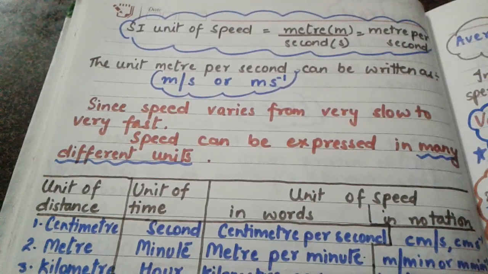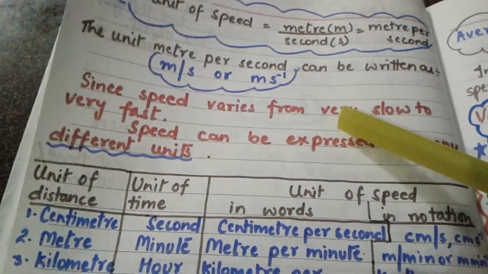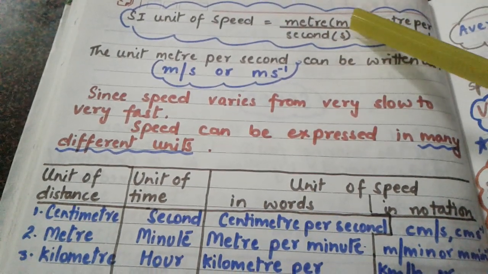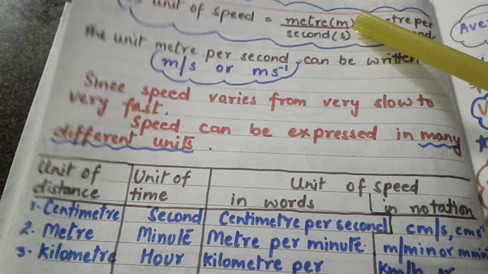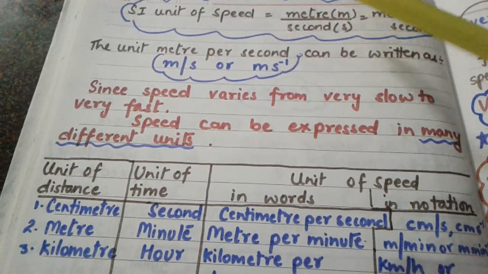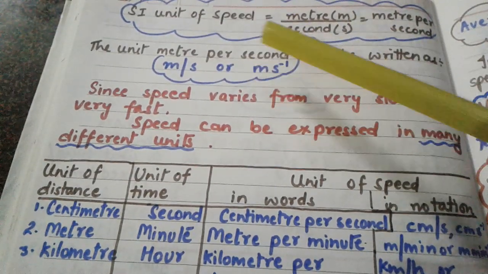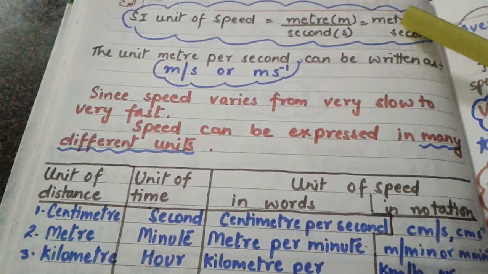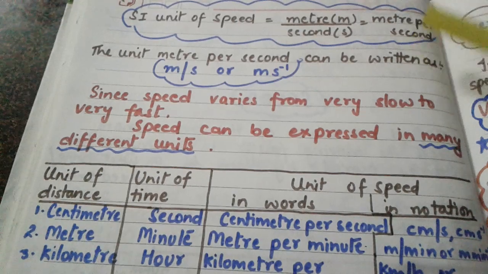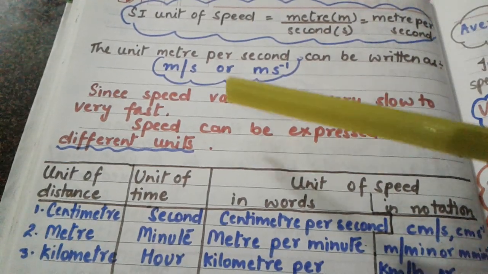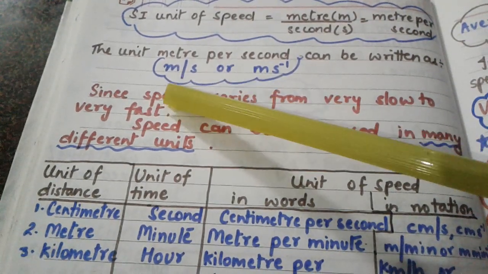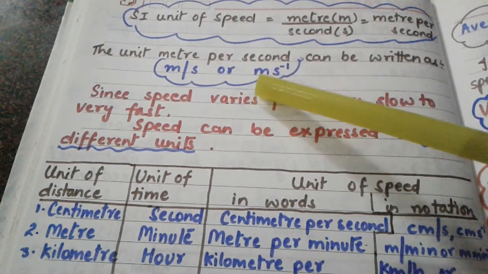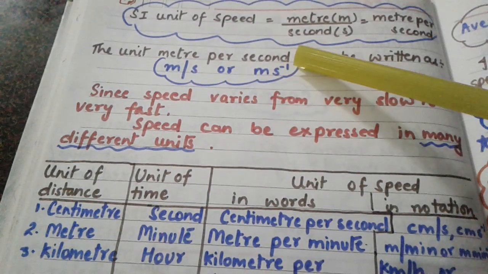Now what is the SI unit of speed? We know that the unit of distance is meter, and the unit of time is what? Second. So the SI unit of speed will be meters per second, and this can also be written as m per s. m stands for meter and s stands for seconds, or we can also write it as meter second inverse 1.